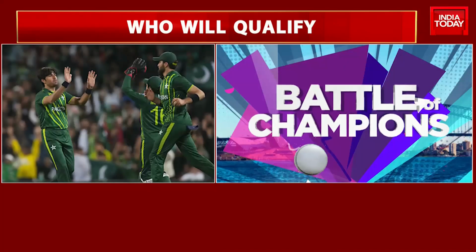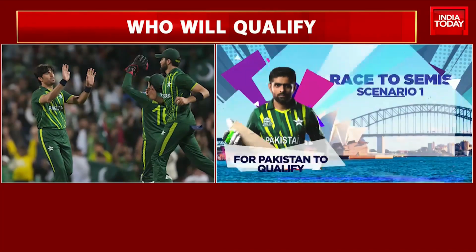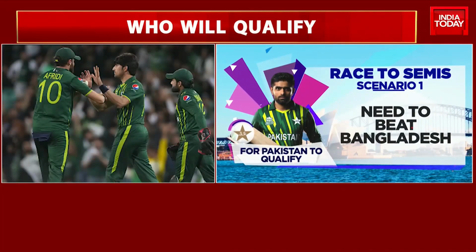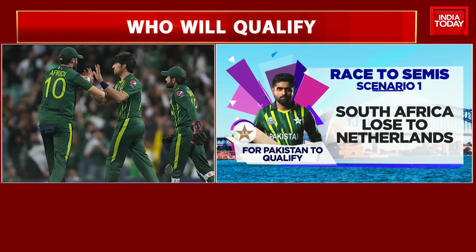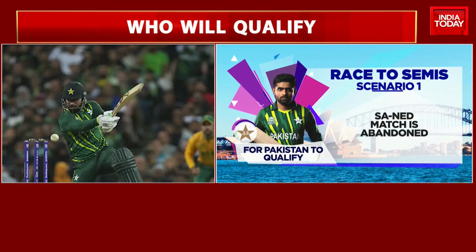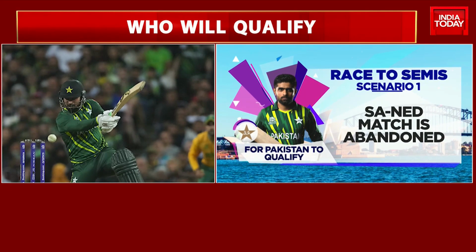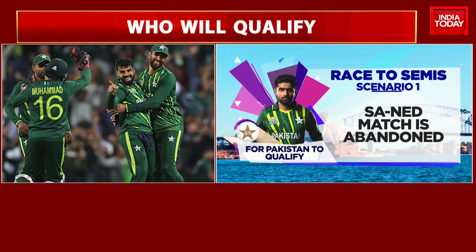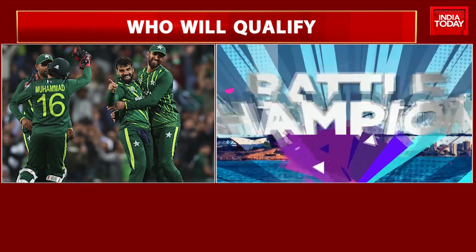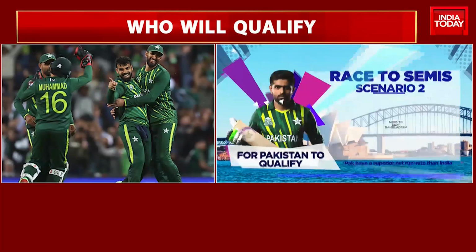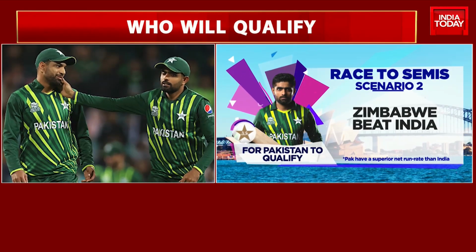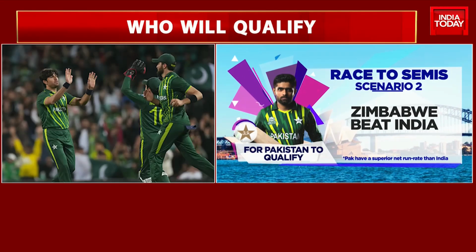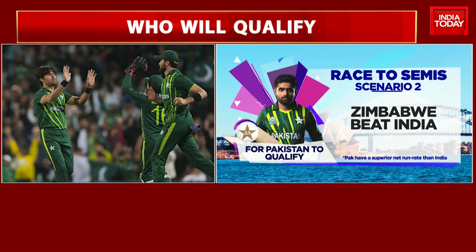For Pakistan to qualify, first they need to beat Bangladesh and also hope that South Africa lose to Netherlands or that game is abandoned, which would mean that the Proteas can finish with a maximum of 6 points but a win less than Pakistan. The other scenario for Pakistan is that India lose their game against Zimbabwe and the men in green make it to the semi-finals with a superior net run rate.